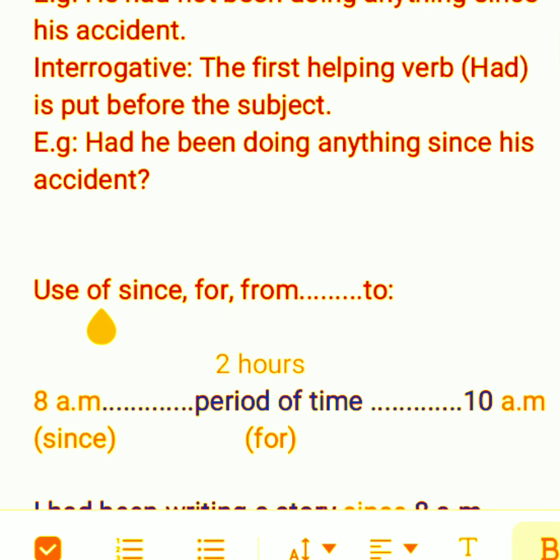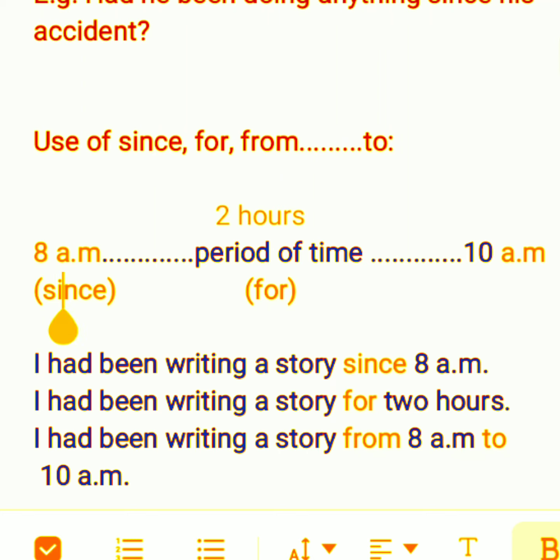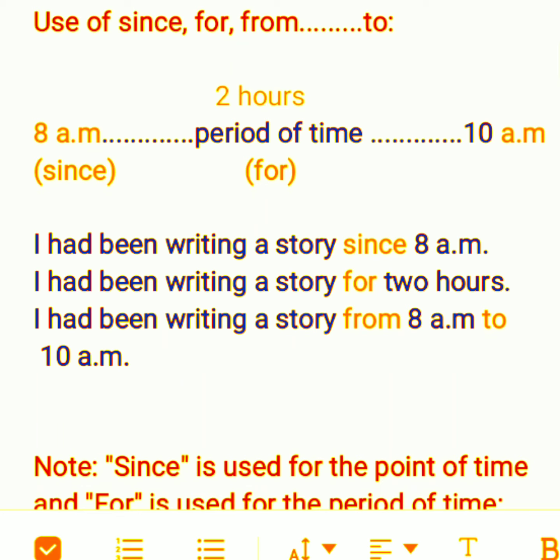Use of since, for, and from to. There are 2 points of time, the starting point and the perfection point. In between these 2 points, the action continues and it covers a period of time. Now see here, number 1 sentence. I had been writing a story since 8 a.m. I have mentioned a point of time here, 8 a.m., so I have used this preposition since. When I mention a point of time, I have to use the preposition since.